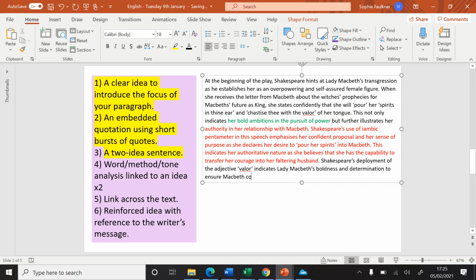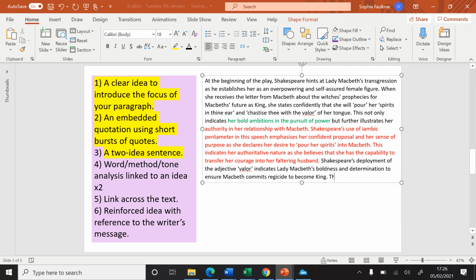Macbeth commits regicide to become king. That's not developed enough. I can go further. Remember, we also looked at before Christmas embedding contextual ideas. What do we know about the text and the time it was written, and how can we include that in our analysis? Well, Lady Macbeth is obviously always linked to gender roles as she goes against those gender roles, and that has a huge impact in her kind of mental stability and also the plot of the text.